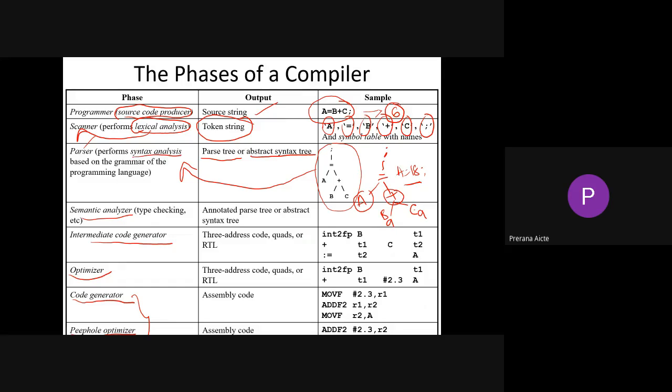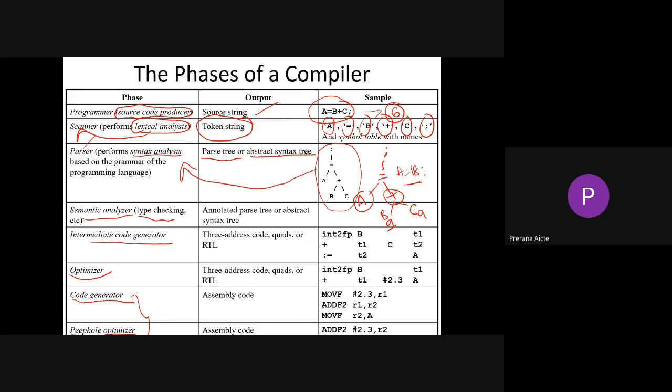Next, semantic analyzer. In the semantic analyzer phase, we go for type checking. Typecasting and type checking will be done at the semantic analyzer phase. The outcome will be an annotated parse tree or abstract syntax tree. So what is meant by annotated parse tree? See, if I give the value 9 for B, it will check whether B belongs to integer type, character type, floating point type, long type, double type, whatever the type.